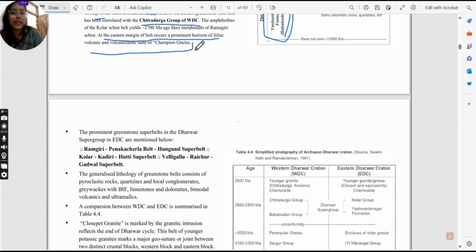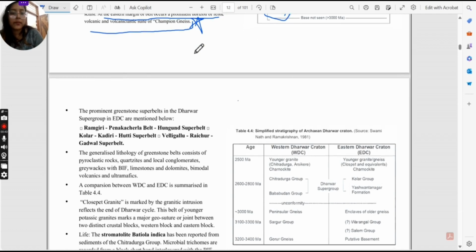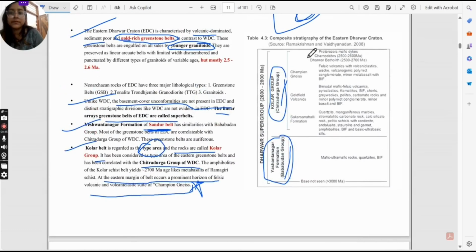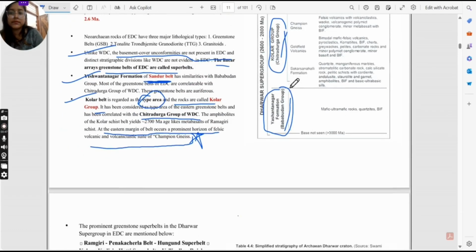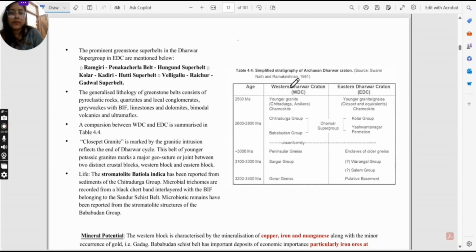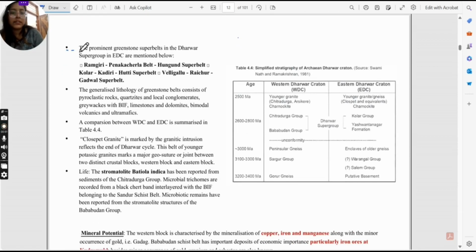This is very important. Champion gneiss is present over here. And these are the prominent greenstone superbelts: Ramagiri, Kolar, Hatti, Veligallu, Raichur, Gadwal.